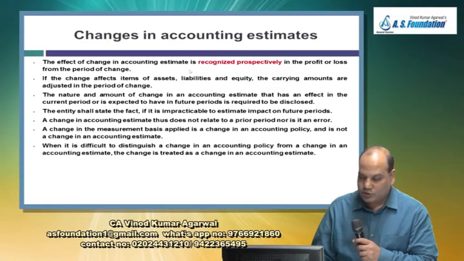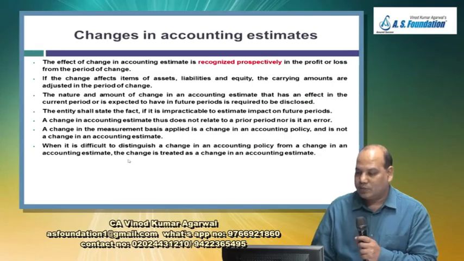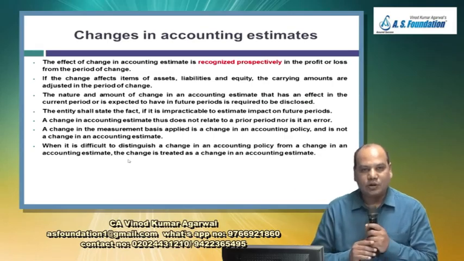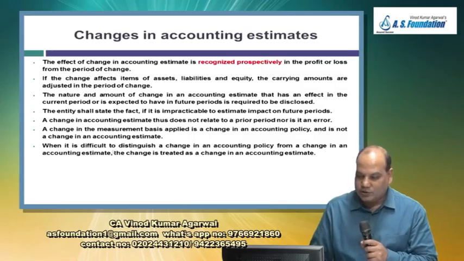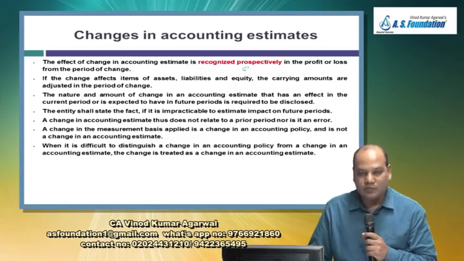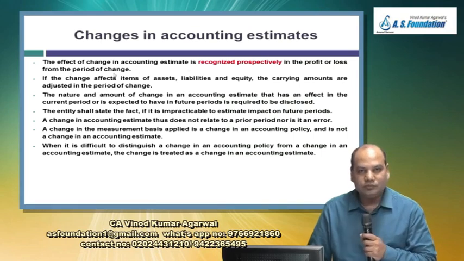Now this box that I have provided to you is a summary of what you are going to do in case of change in accounting estimate, summarized in simple statements. First, very important in this chapter, if there is a change in estimate, the effect will be given prospectively in the profit or loss from the period of change.